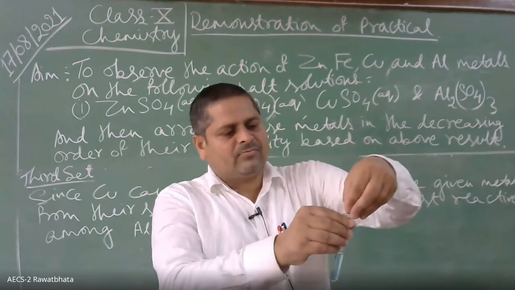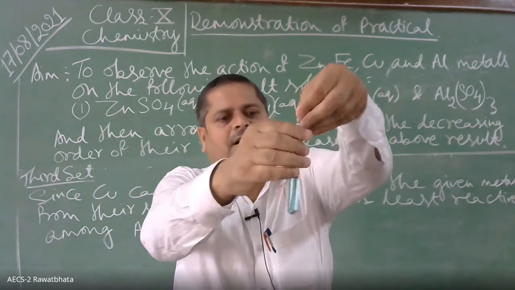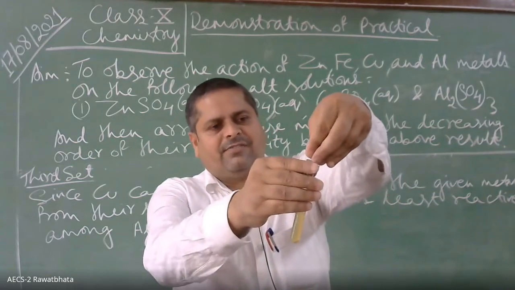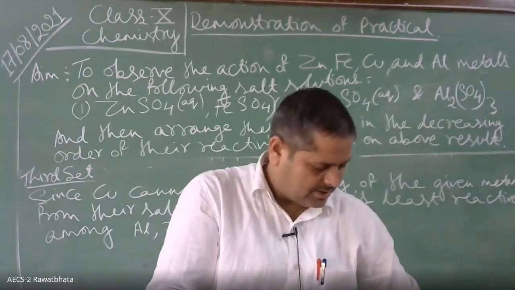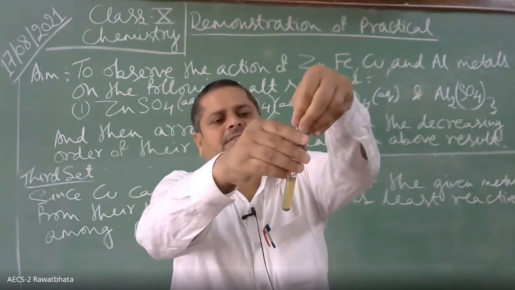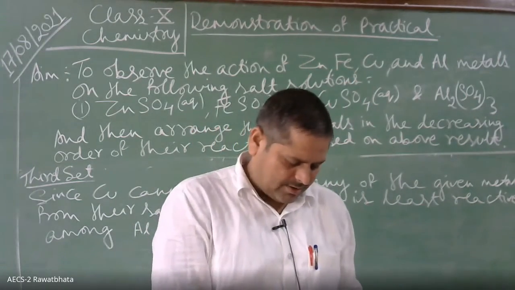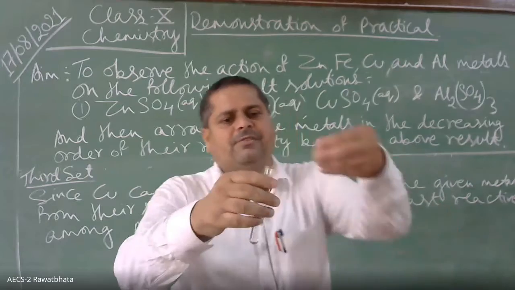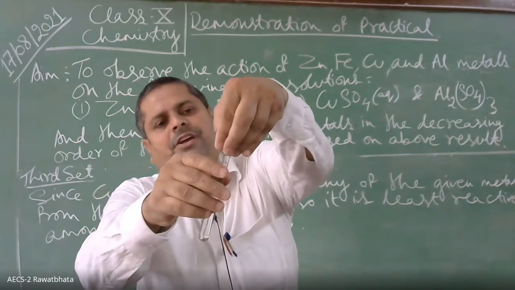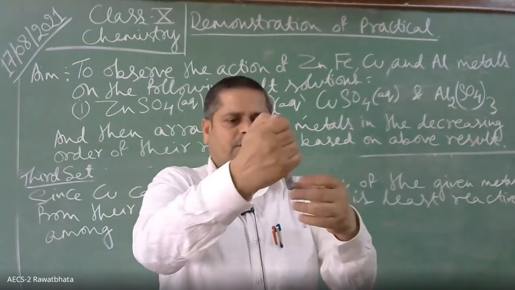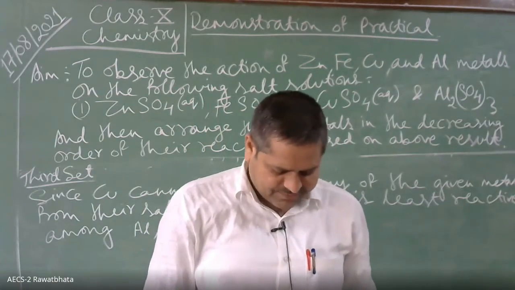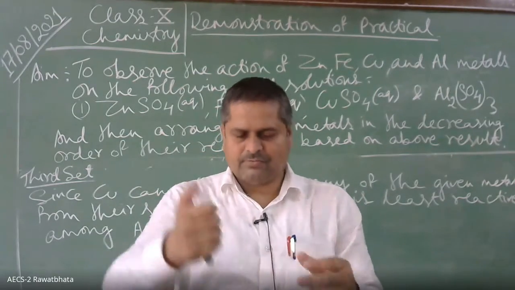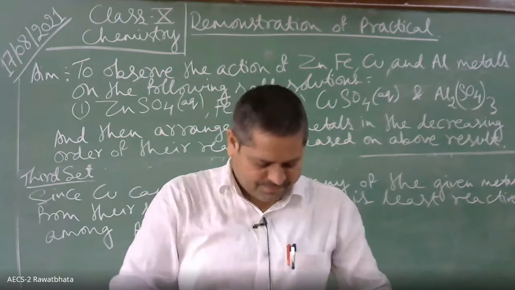Then here copper sulfate, iron filings. Then this is iron sulfate, copper, aluminium filings. And this is aluminium sulfate. Okay. Now we can see the change, children.